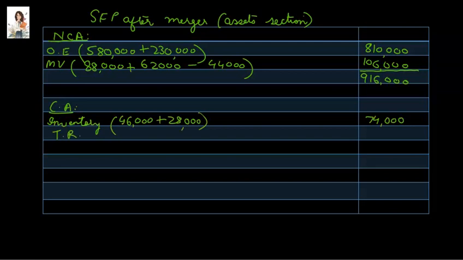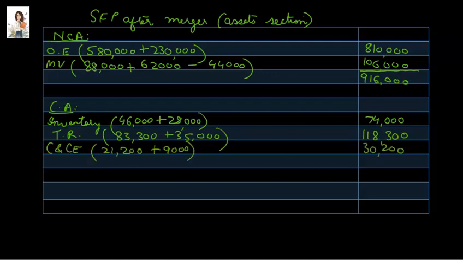Trade receivables comes after inventory, and finally we have cash and cash equivalents. So now we can total the current assets section, that is $222,500. Once we have finished this, we can write down total assets, that is 916,000 plus 222,500. It should come to $1,138,500. That completes part C of our question, and that means the whole question is now completed.